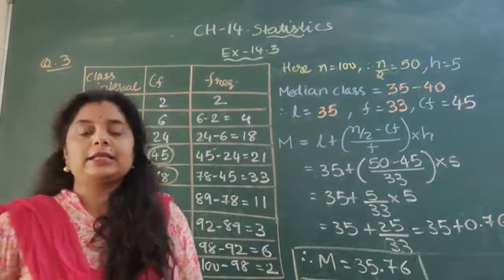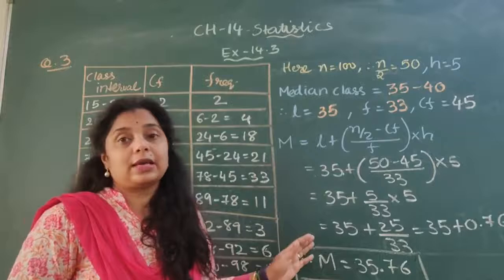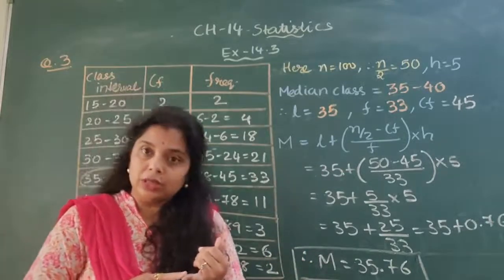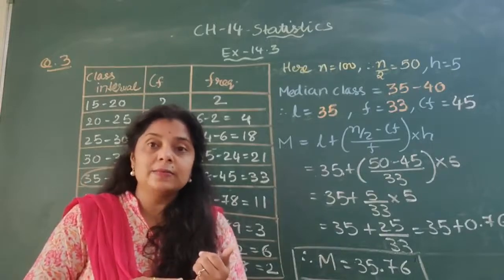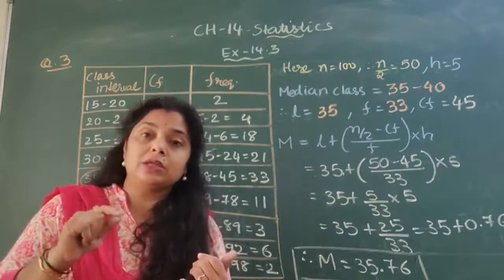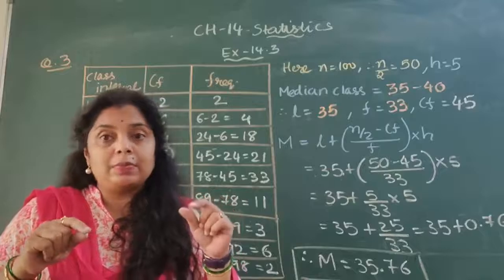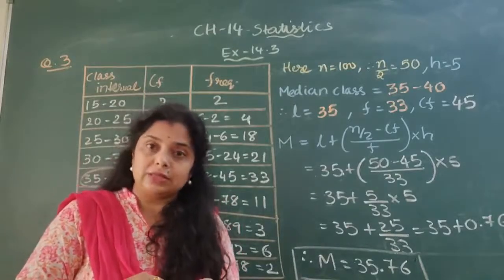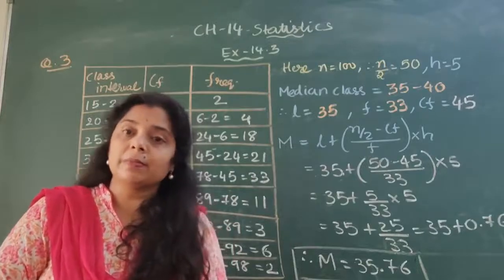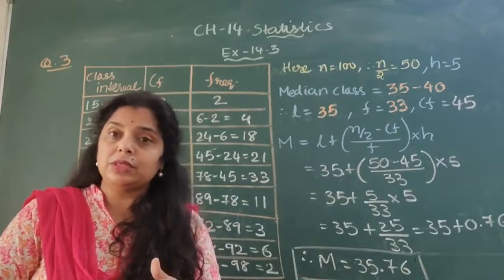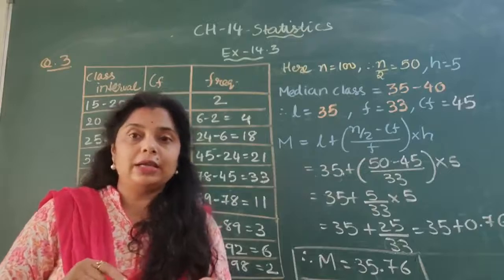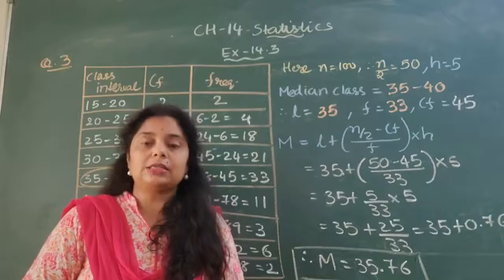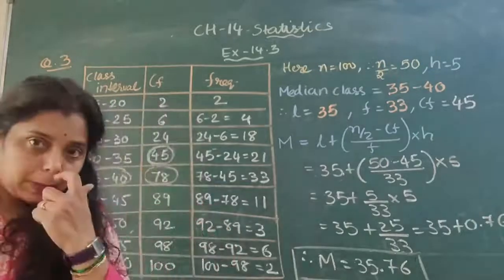Is it clear? Like that we can solve this type of example. If the classes are not given, you have to arrange the classes as per the given data. You must have an idea of what the gap is, and accordingly you have to make different classes with the same class interval. If the cumulative frequency is given, I hope you get the idea how to find the frequency for each class. Okay, so let's start the next question.